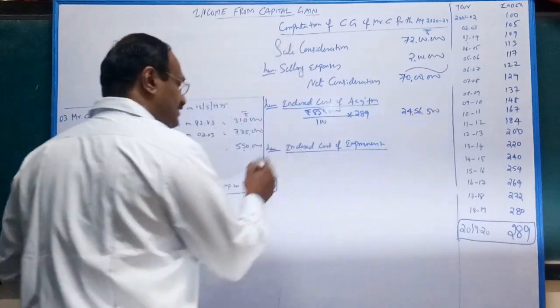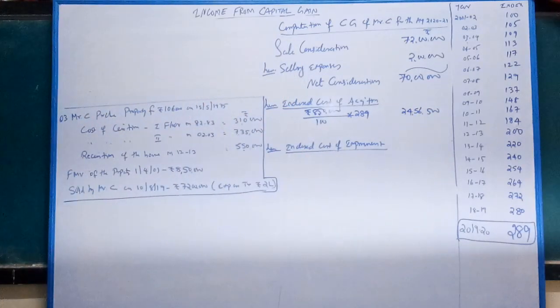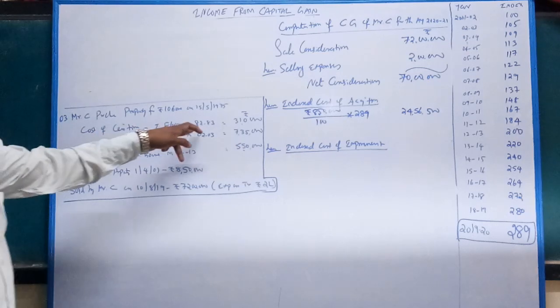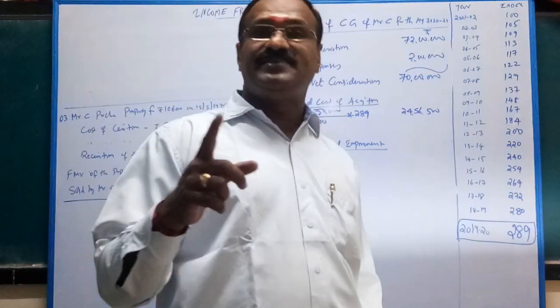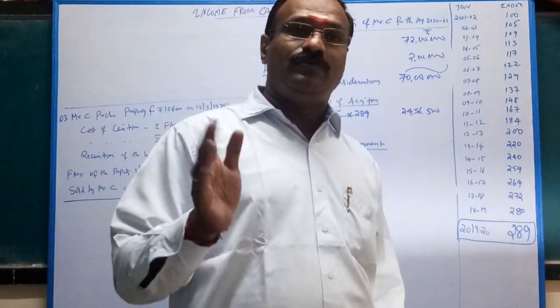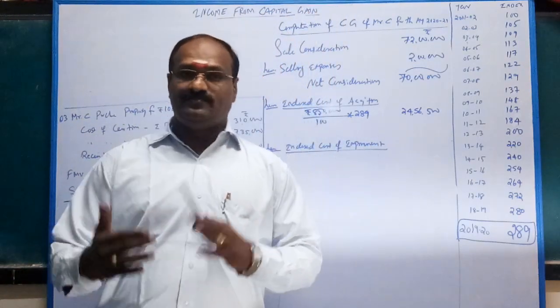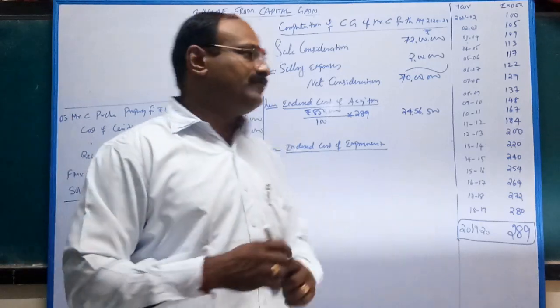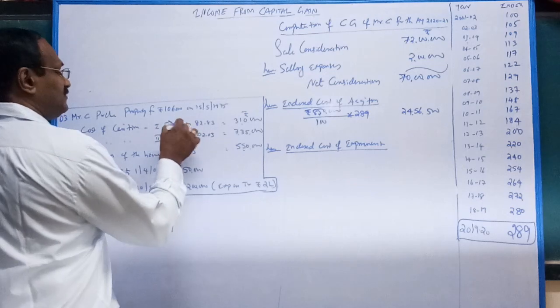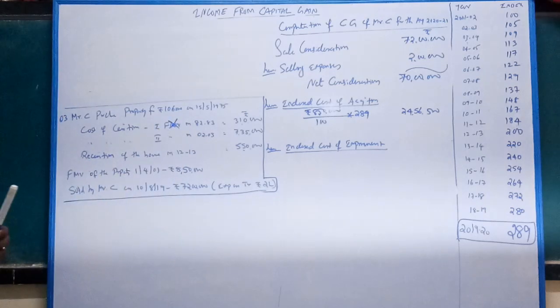Next comes the indexed cost of improvement. Listen, there are 3 constructions. First one is in 82-83. I repeat, the provision says any improvement made before 1/4/2001 shall be ignored. Thereby, this construction is not to be taken. First floor. What about the second floor?